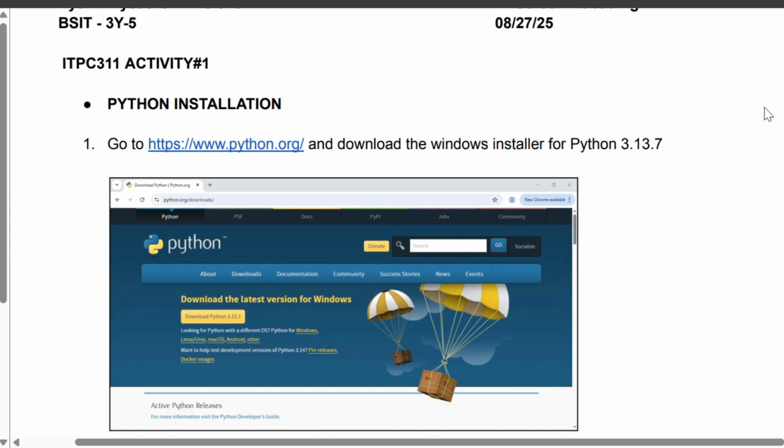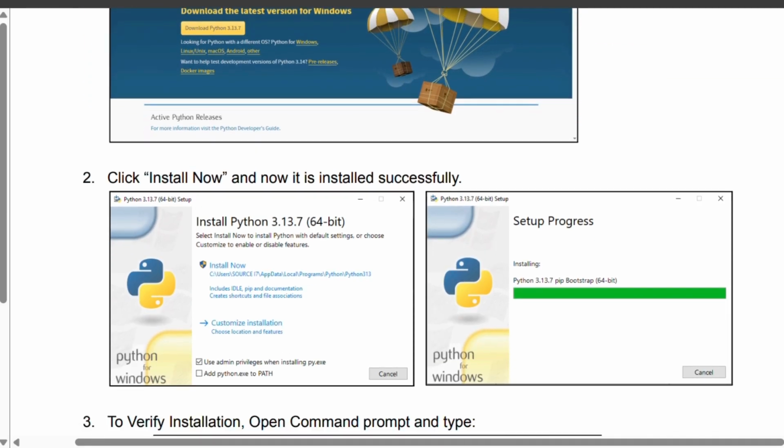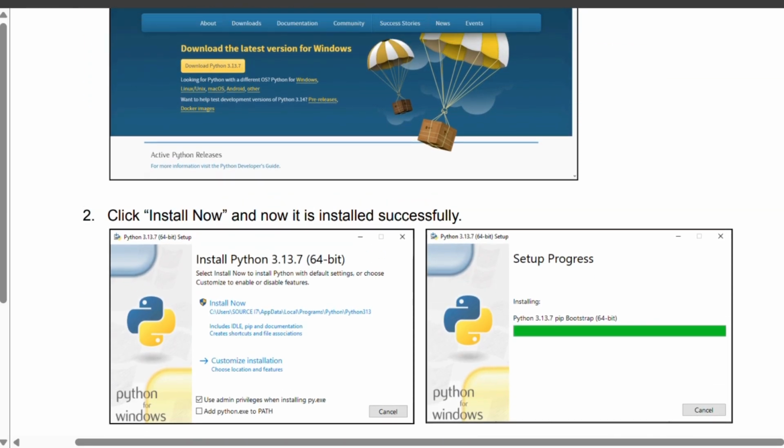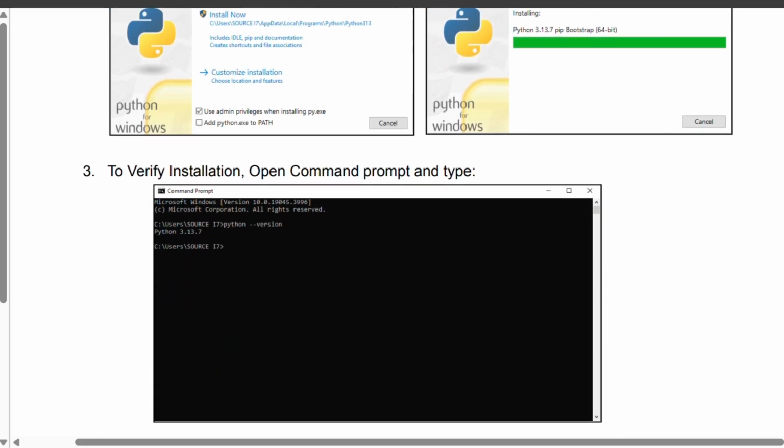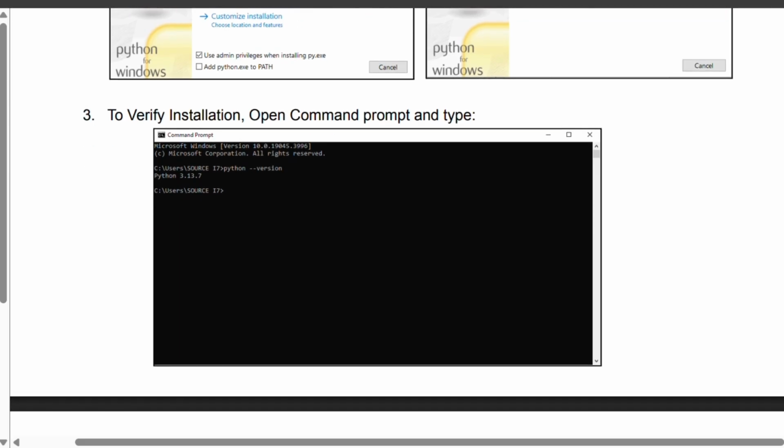Once the file was downloaded, I clicked Install Now and waited for the process to finish. Then when it's done, to verify the installation, I opened the command prompt from my device and typed python --version. This confirms that Python was successfully installed on my device.